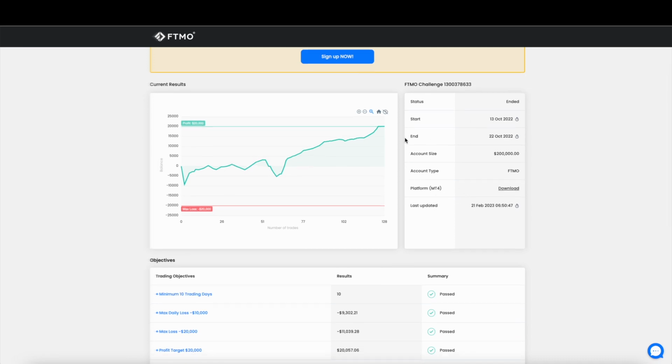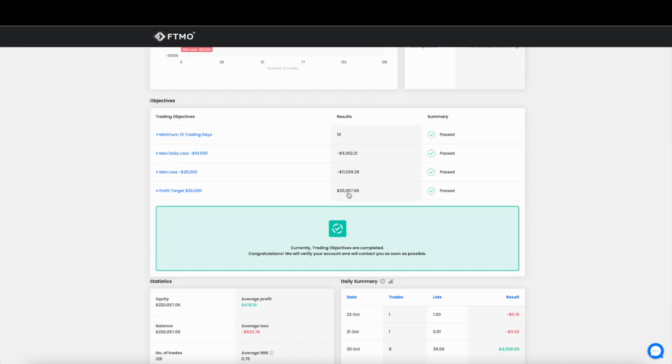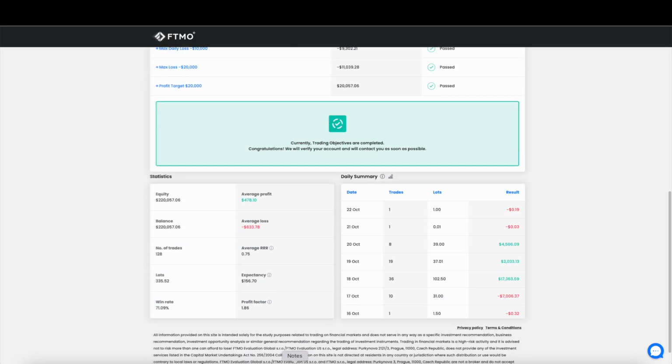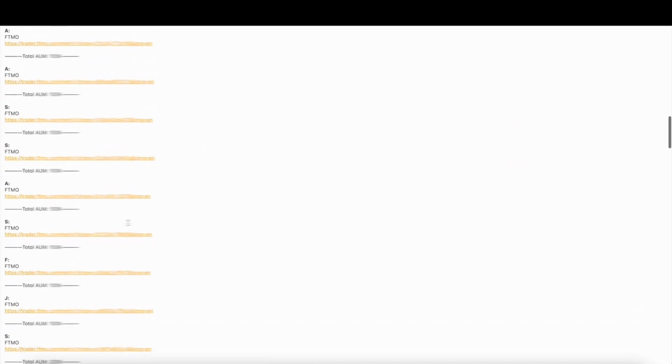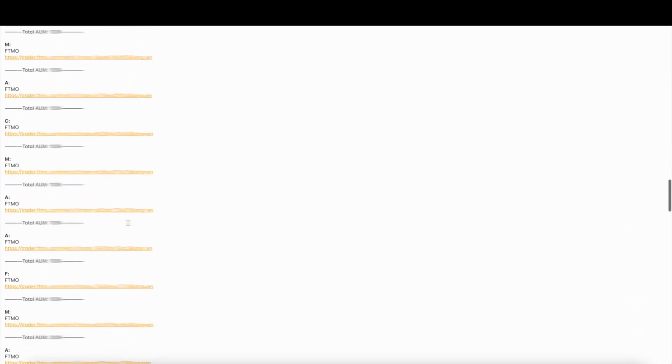13th October, different profit amount, and it was indeed passed. We can keep running down the list. It continues on and on and on. I can keep going, but let's stop right here. So these are some of the 250Ks with E8Funding.